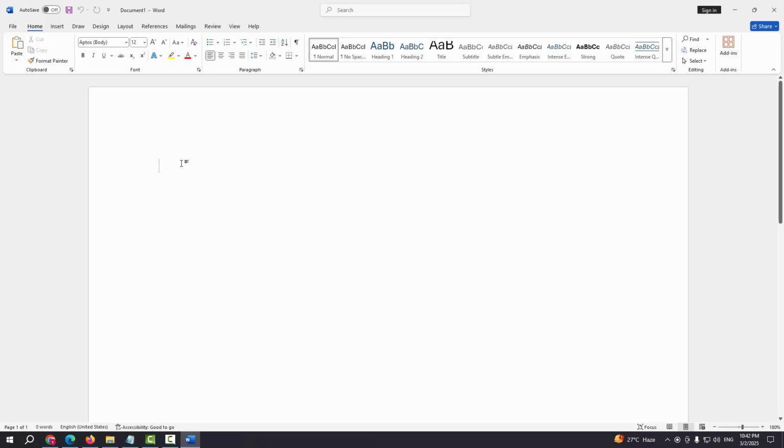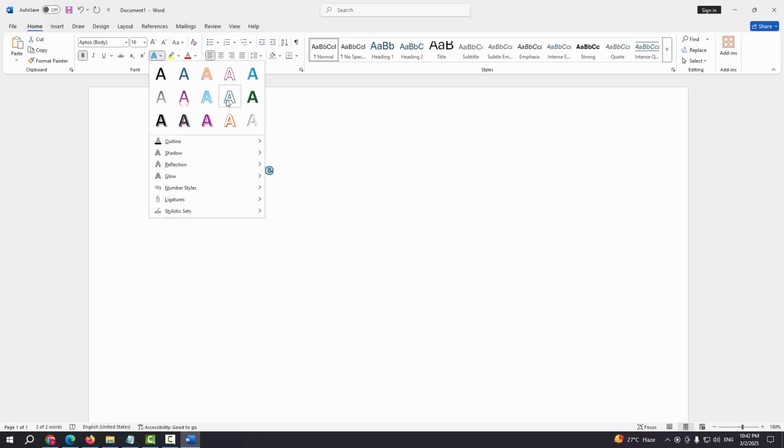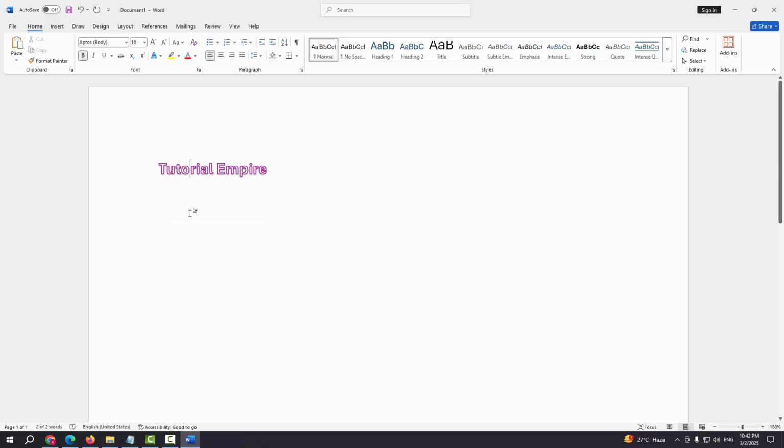Now I am writing some text. Now I am changing the size of the text and applying some effect. Now we can see we created a blank document in Word on a laptop very easily.